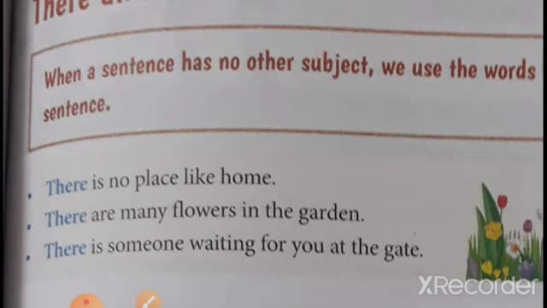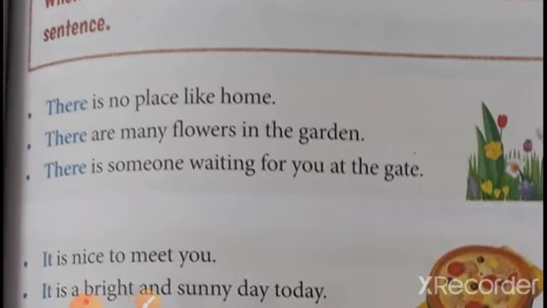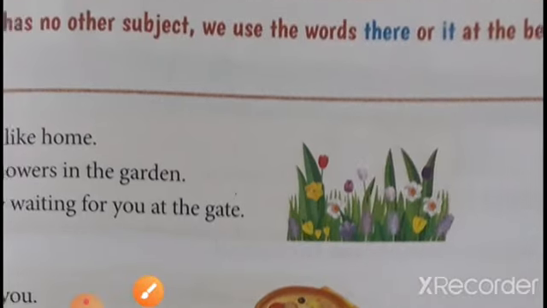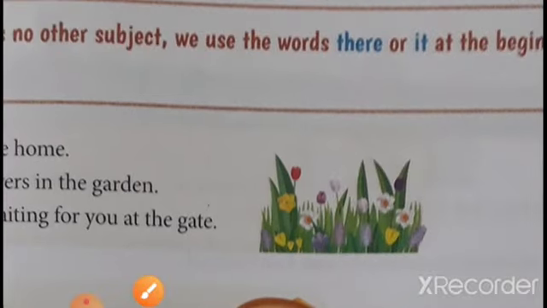Children, here it is mentioned that we use there for place, for number, or amount also. Let us take some examples where we use there at the end of the sentence. Someone is there. I went there. My bag is there. There is someone. A tree is there. My pencil is there.